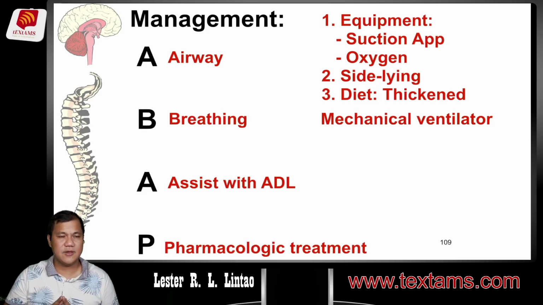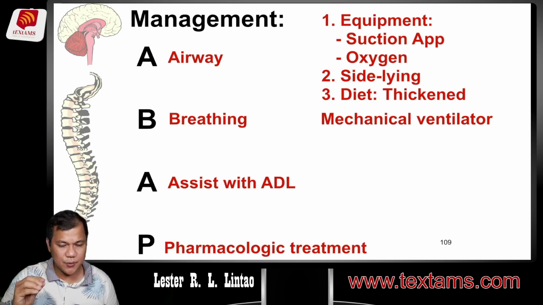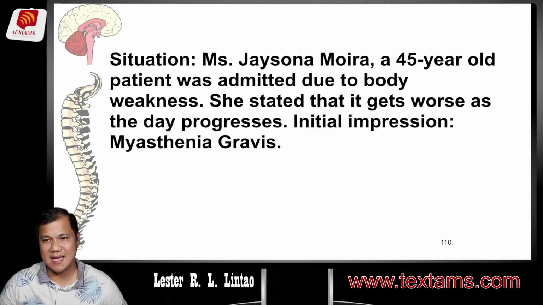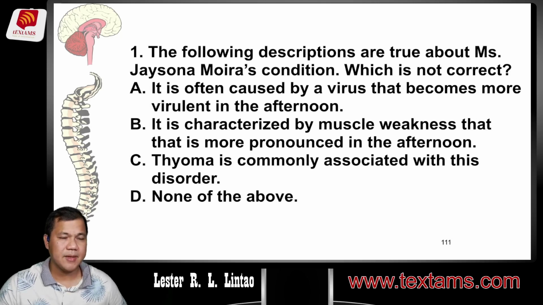Short video for the rationalization of the exam. So let's rationalize the exam now, the short quiz I gave you the other day. Let's do the rationalization with the situation. Miss Jason Moira, a 45-year-old patient, was admitted due to body weakness. She stated that it gets worse as the day progresses. Initial impression, Myasthenia Gravis. Question number 1: The following descriptions are true about Miss Jason Moira's condition, which is not correct.